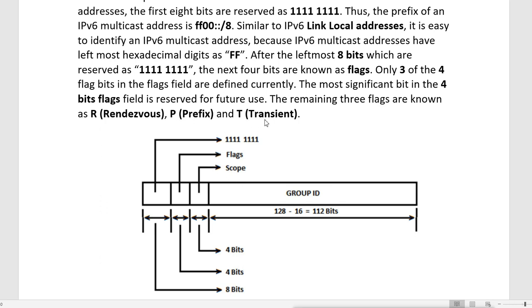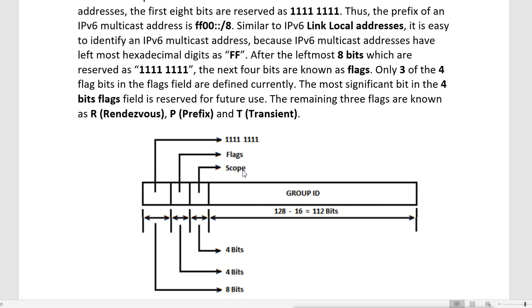That means whether the multicast will go only in the interface, LAN or subnet, or it can go into a single site. In a single site it can have multiple subnets also. So it defines the scope of multicasting.